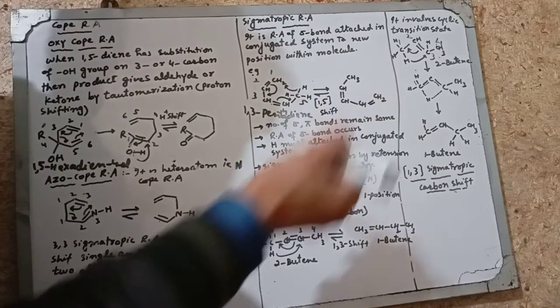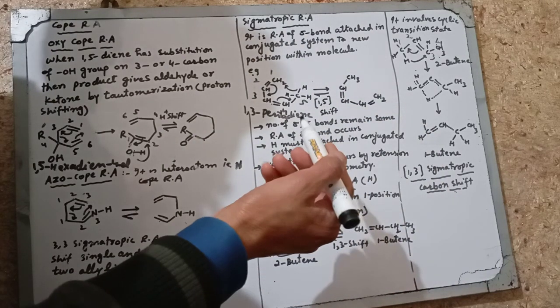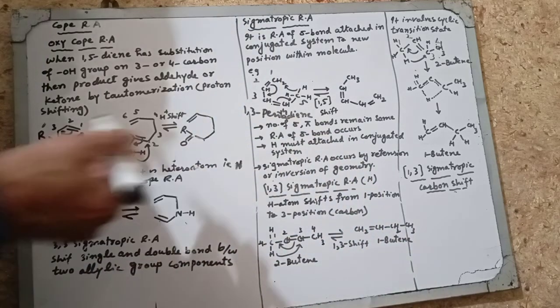Now the different rearrangements of carbon atoms and hydrogen atoms, 1,3, 1,5, etc., we will study in the next lecture.